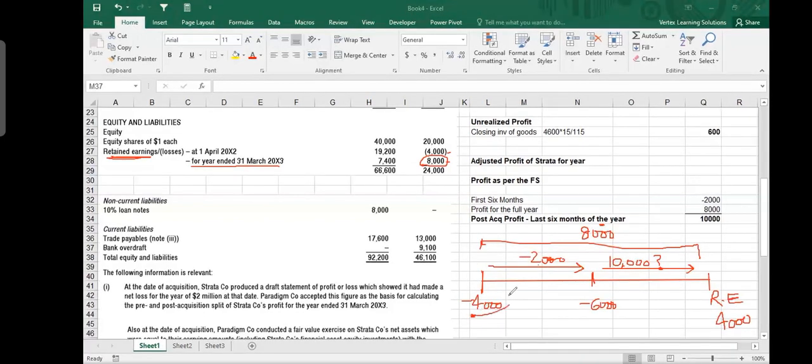When I started the year, I was with minus 4. Then I made plus 8. My closing retained earning should be plus 4. When you make the balance sheet, in your retained earning at 31st October, this company called Strata will write down 4 million in retained earning. But this 10 million, we will divide it between the NCI and the parent after making some adjustment.